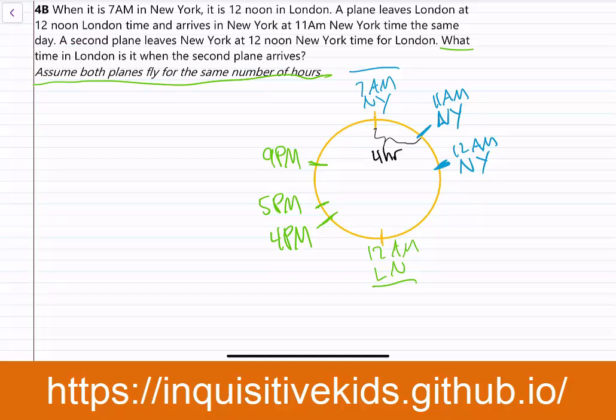And that is the question. What time in London is it when the second plane arrives? Our answer is 9 p.m.